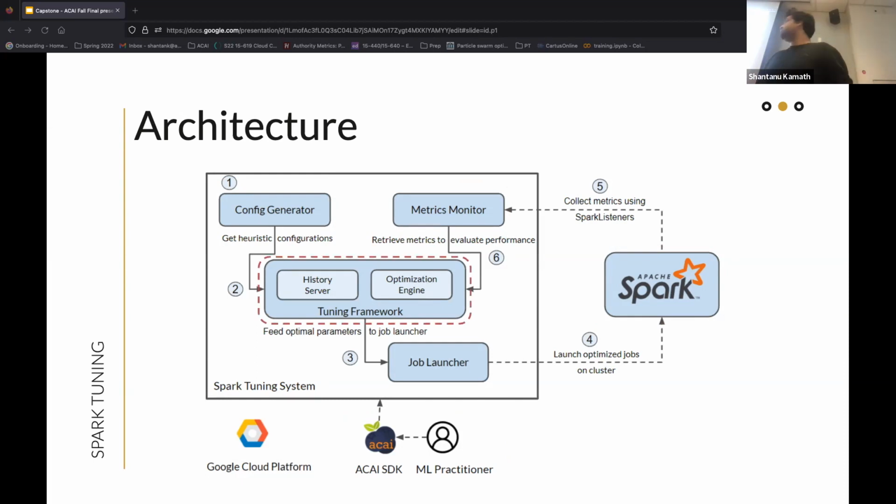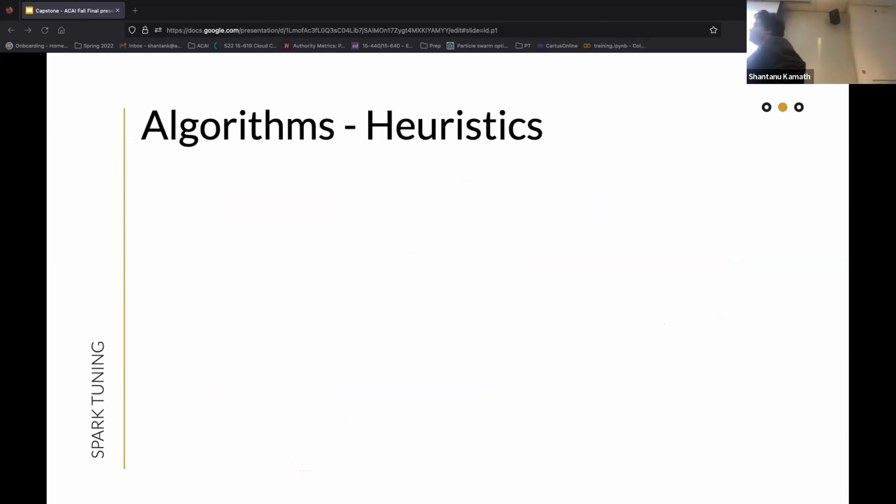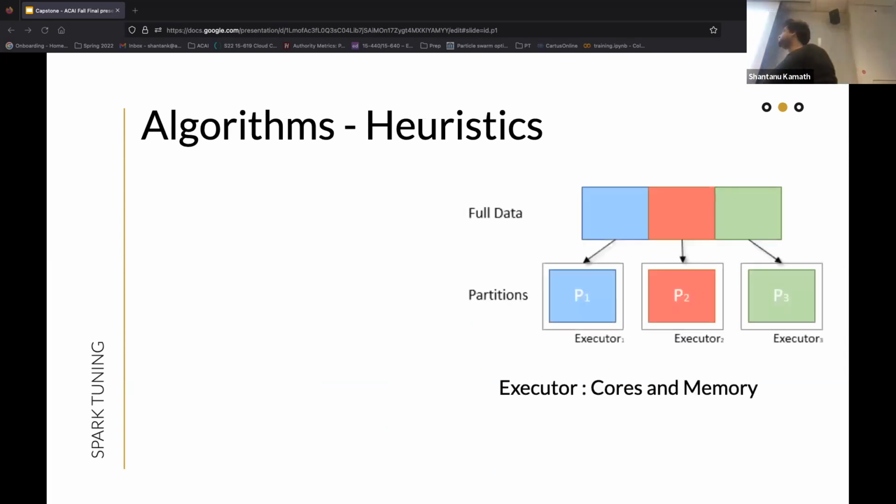So let's dive deeper into what exactly this tuning framework does. So the tuning framework basically executes the tuning process through an abstraction of an algorithm. And we have two broad categories of algorithms here: heuristics and optimization algorithms. Before we touch these, let's quickly dive into what Spark does with data. If you see, a full data set is broken down into partitions, and each partition runs on an executor that has limited cores and memory. Executors determine the amount of parallelism in a given cluster.